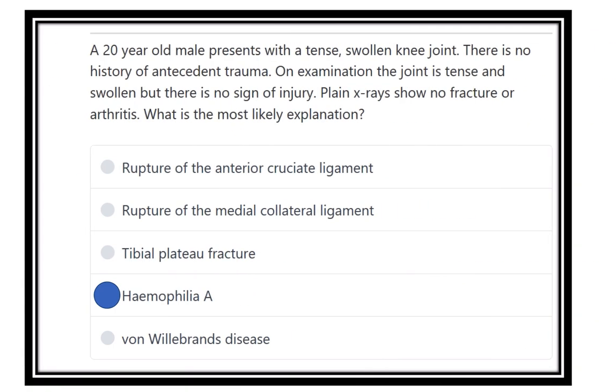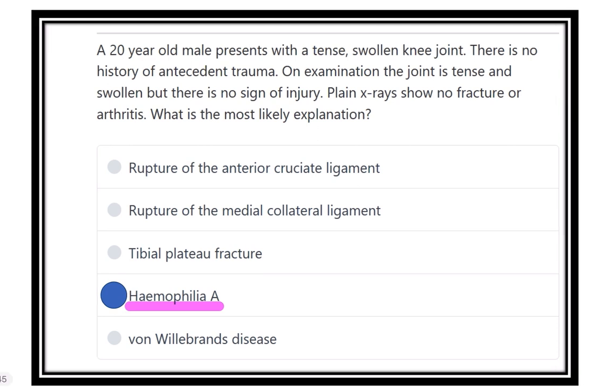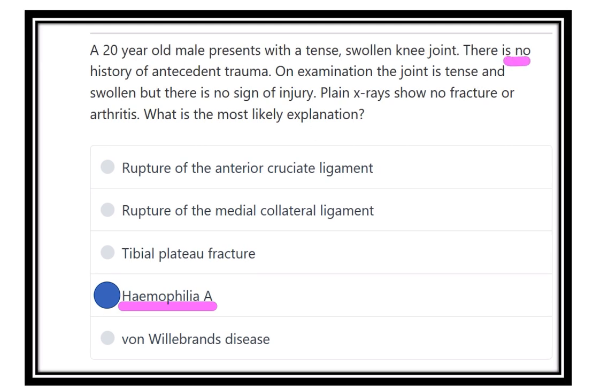So what is the answer? The answer is hemophilia A, because hemophilia A is very common, and here there is no history of trauma. As there is no history of trauma, so no ligament rupture, no fracture, and it is hemophilia or von Willebrand disease, but the most common is hemophilia A, and von Willebrand disease is usually a rare cause. So our answer is hemophilia A.